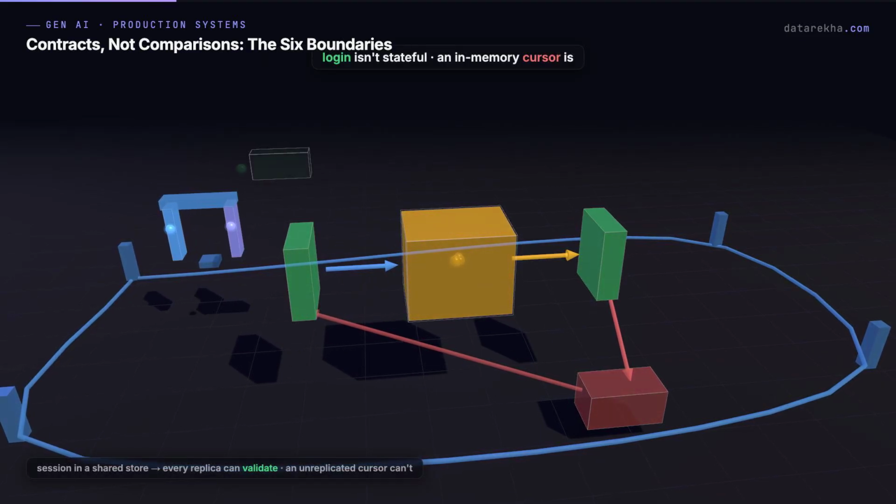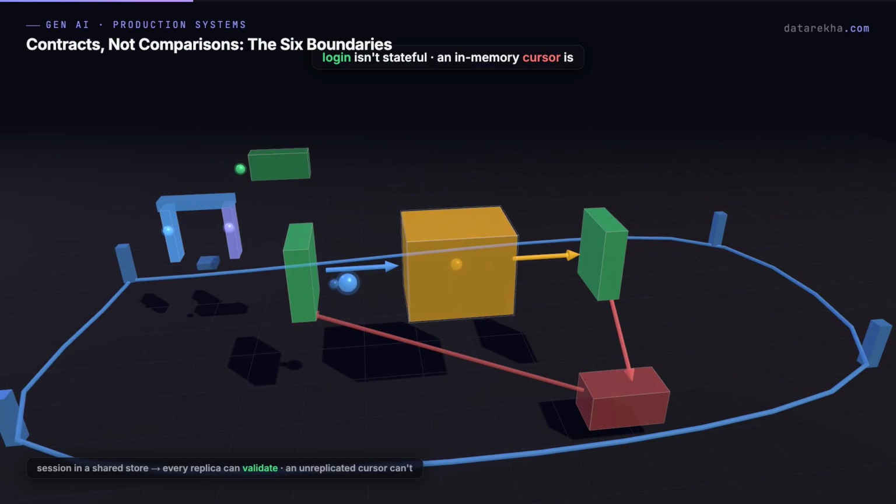Here's the subtlety. User login doesn't make your server stateful. If the session lives in a shared store, every replica can validate. But a worker depending on an unreplicated in-memory cursor is stateful in the way that matters.